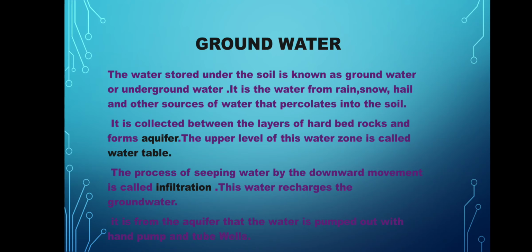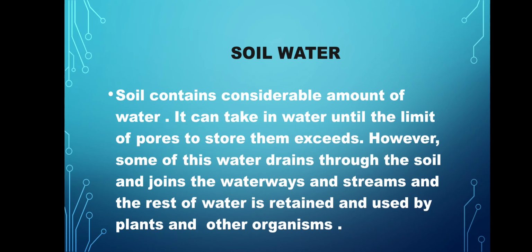और जो पानी का लेवल होता है, the upper level of this water zone is called water table, and the process of seeping water by downward movement, नीचे नीचे पानी का जाना, that is known as infiltration, and this water recharges the groundwater. So it is from the aquifer, हम नीचे से पानी निकालते हैं, लाइक ट्यूबवेल्स है, हैंड पंप्स के थ्रू, मोटरों के थ्रू जो पानी खींचते हैं, वो कौन सा वाटर होता है, दैट इज द वाटर विच वी कलेक्टेड फ्रॉम the aquifer. So now what is soil water?